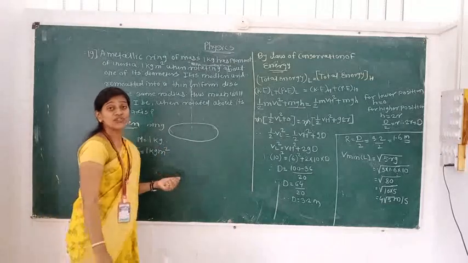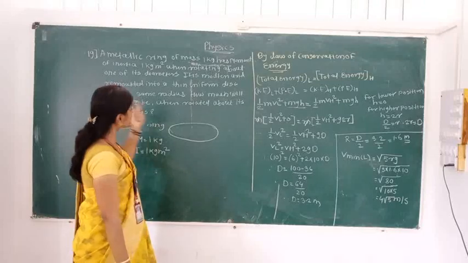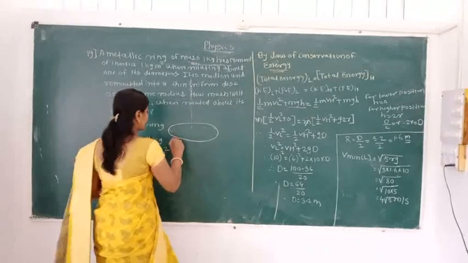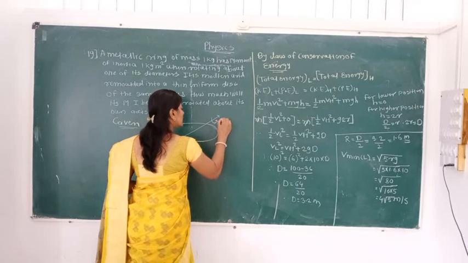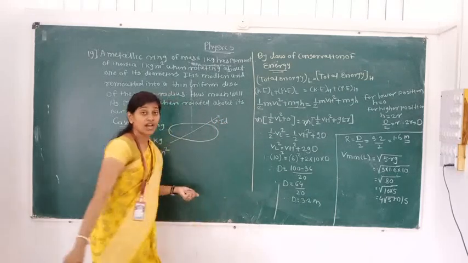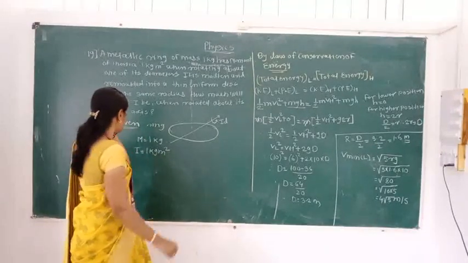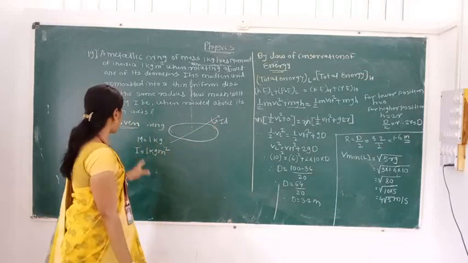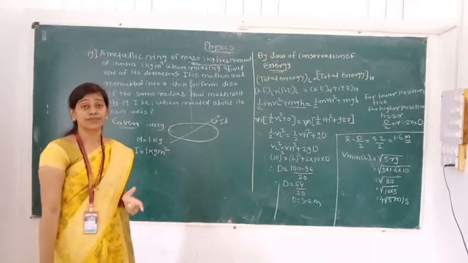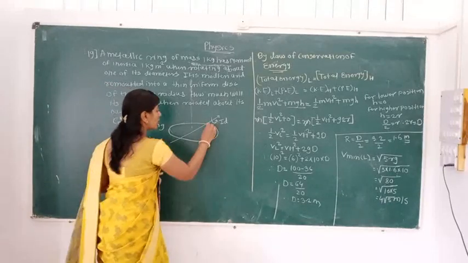But that moment of inertia of a ring is about one of its diameters. Here I am taking this diameter. Infinite numbers of diameters are there. So this is the I, moment of inertia of a ring about an axis passing through its diameter.